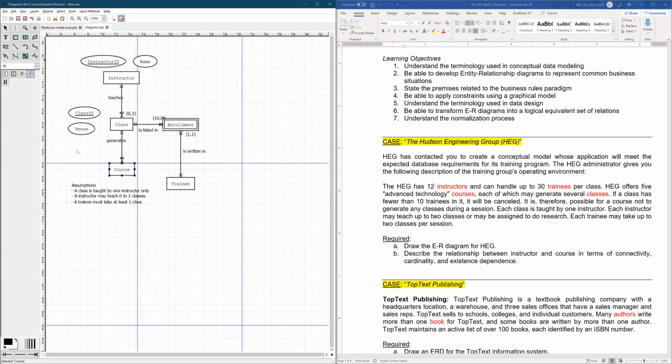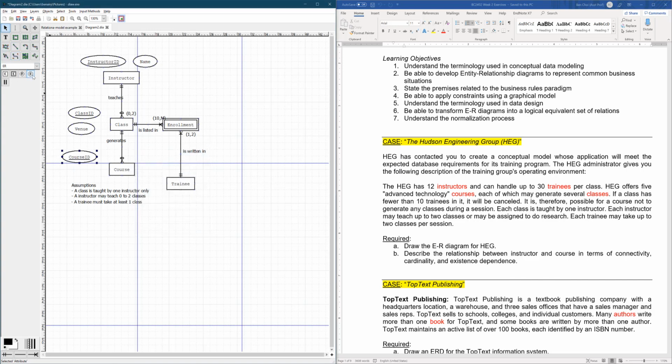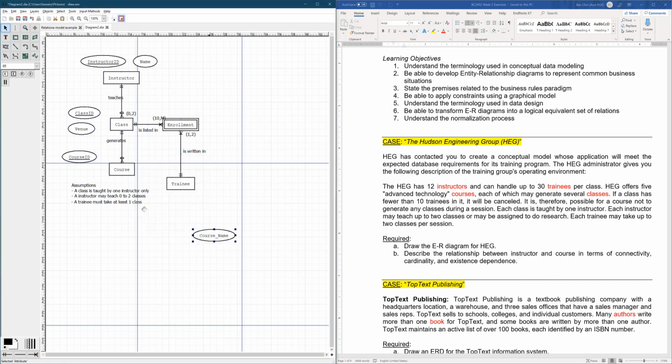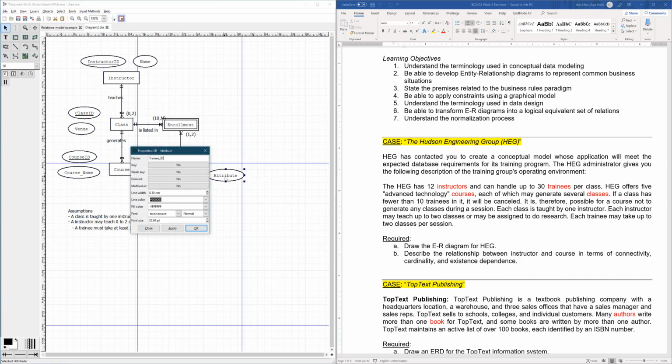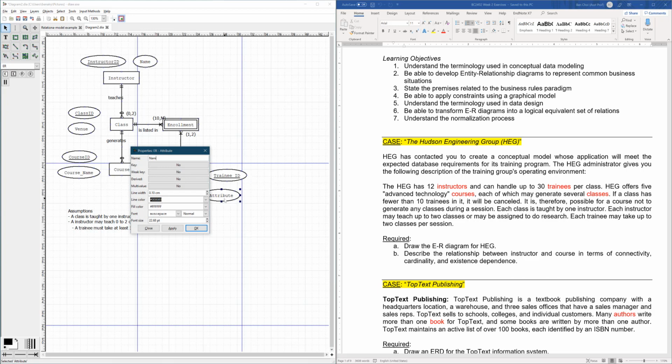Here, of course, we will have a course ID, which is a key. Okay, then we can also have a course name. Okay, which is not a key attribute. Okay, let me just move that down a little bit. Okay, then here we have trainee. So trainees will have a trainee ID to identify them. Okay, so this is a key. And then as trainee, we have a name, of course. So we just call that name or trainee name to make sure that it is precise.